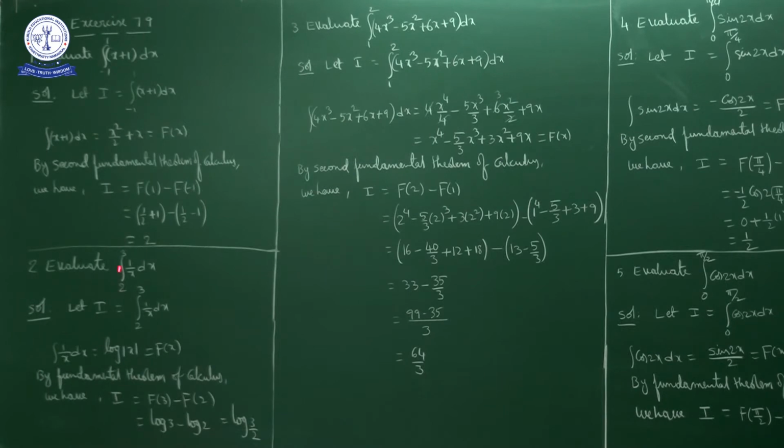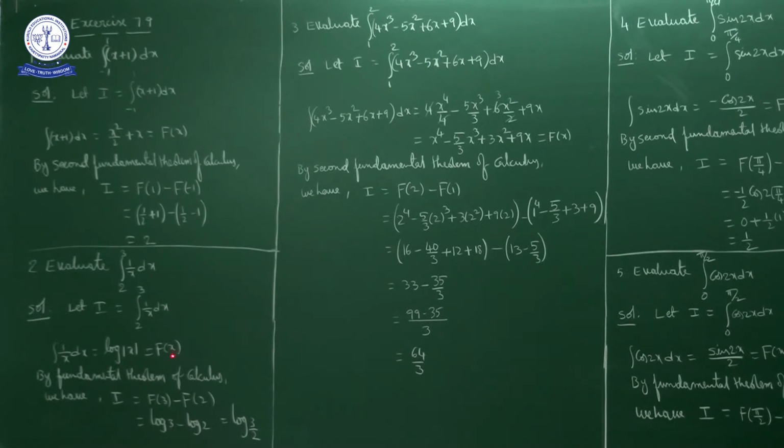Okay, next question, evaluate integral 2 to 3 1 by x dx. Again we'll consider this as I. What is I? Integral 2 to 3 1 by x dx. First I'll calculate the indefinite integration of 1 by x. Integral 1 by x dx is equal to what? Log mod x. We'll consider this as capital F of x.